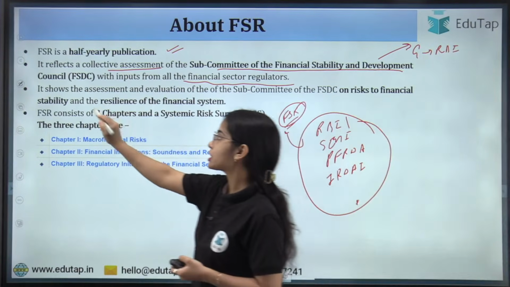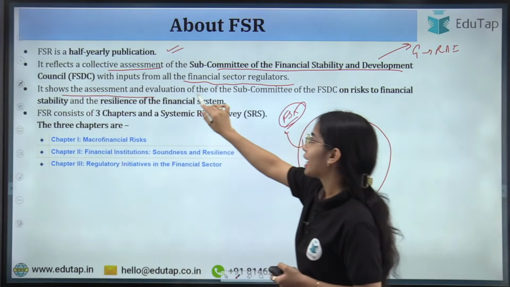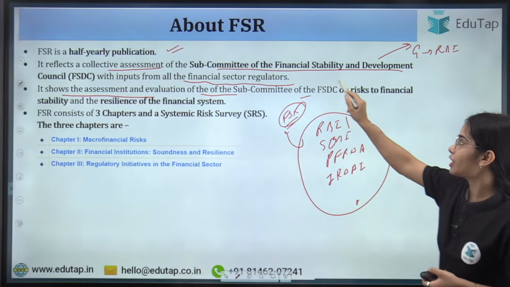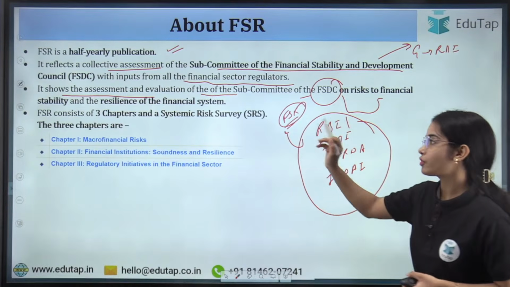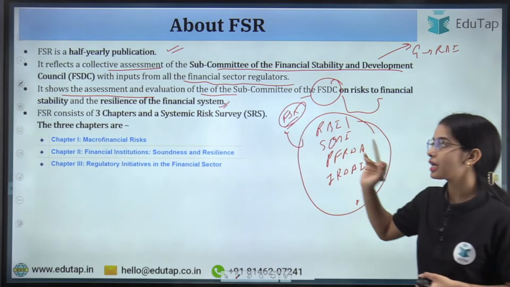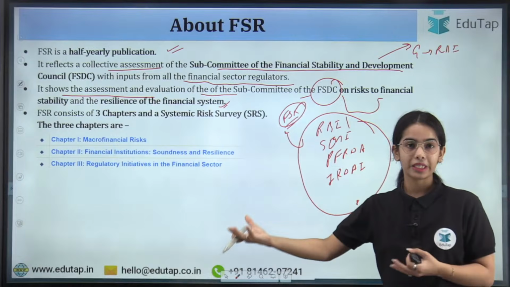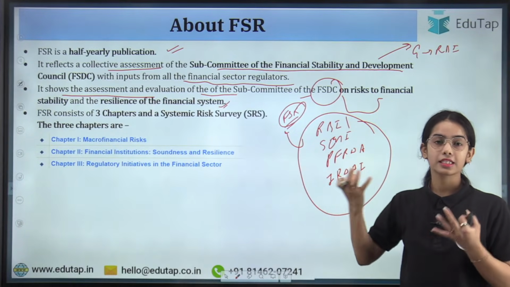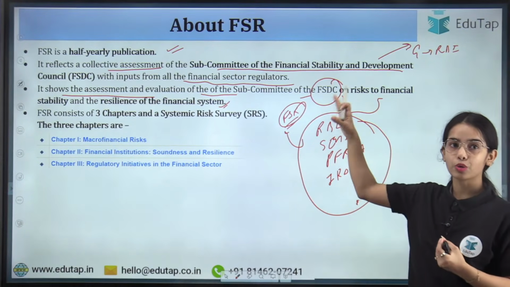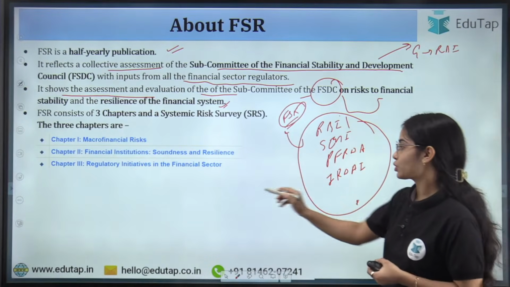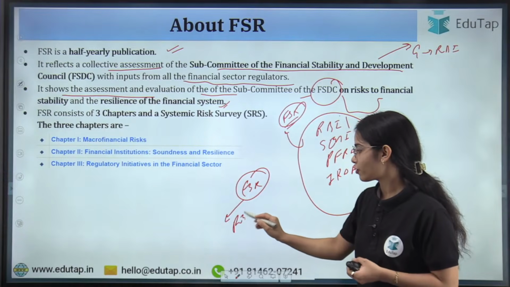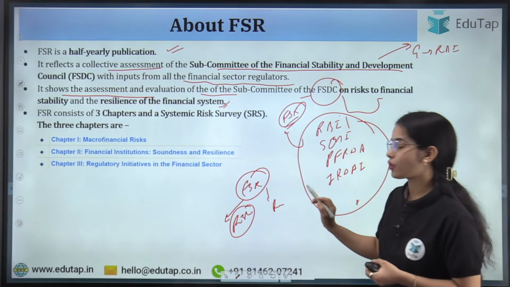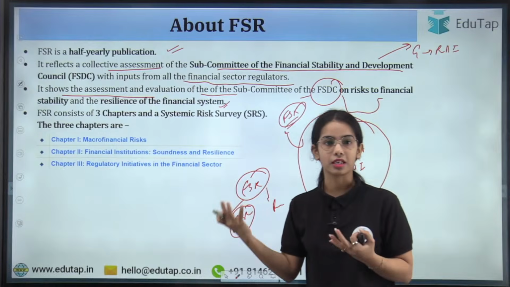Now this Financial Stability Report shows the assessment and evaluation of the subcommittee of the FSDC on risk to financial stability and the resilience of the financial system. So whatever risks are coming to financial stability and whatever resilience is there in the financial system, that is shown in this Financial Stability Report. We are going to discuss it in the coming slides.